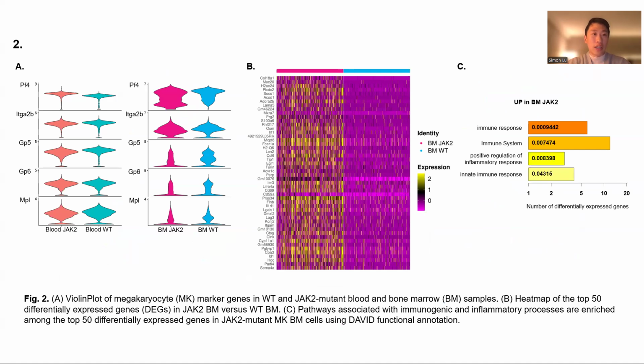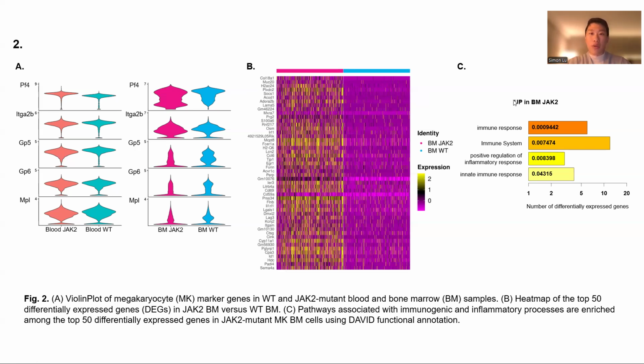So we have PF4, ITGA2B, GP5, GP6, and MPL, which are all shown to be enriched and expressed in all four of our conditions, blood JAK2 mutated, blood wild type, bone marrow JAK2 mutated, and bone marrow wild type.